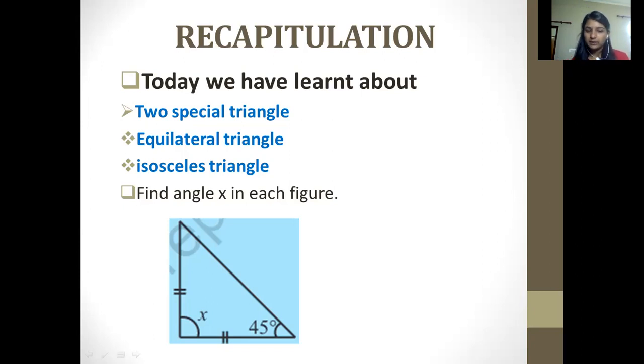Okay. Then you have to find this question. I'm giving you time to think about it. If you are thinking it in this manner, then you are able to solve the problems related to these two type of questions. The first one is, what would be the first step? You can see from the direct image that it is looking like a right angle triangle. Yes, so we can directly say that it is 90 degree angle without even solving it. But you have to also solve with the property of isosceles, that is the sum of interior angles would be equal to 180 degree. Okay, so you can easily solve this question as well.